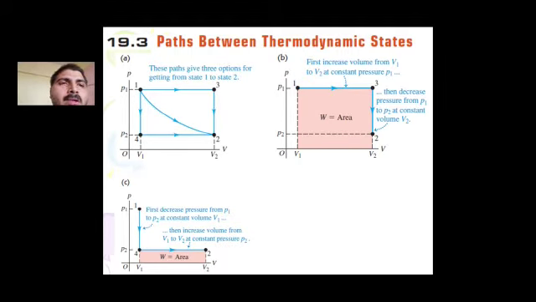So the area under the line 4 to 2 is the work done in this process. So here work done is positive.